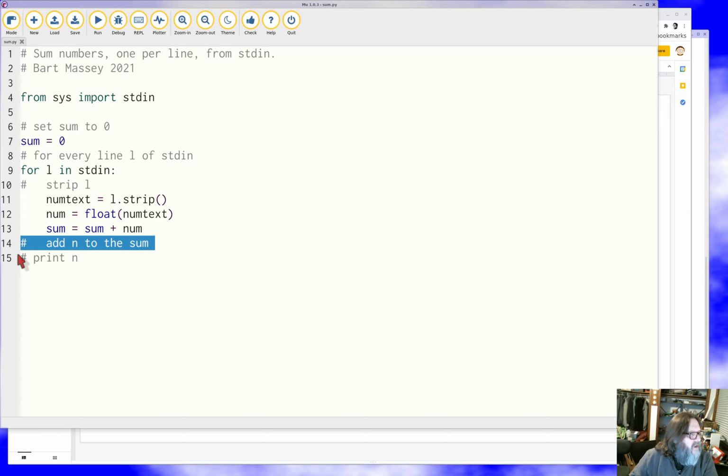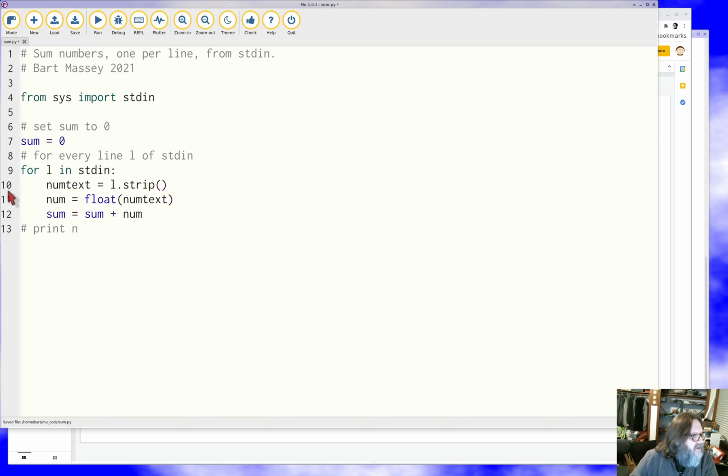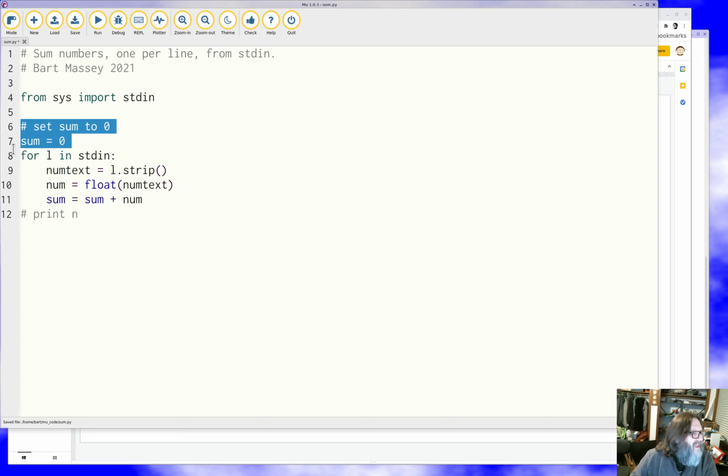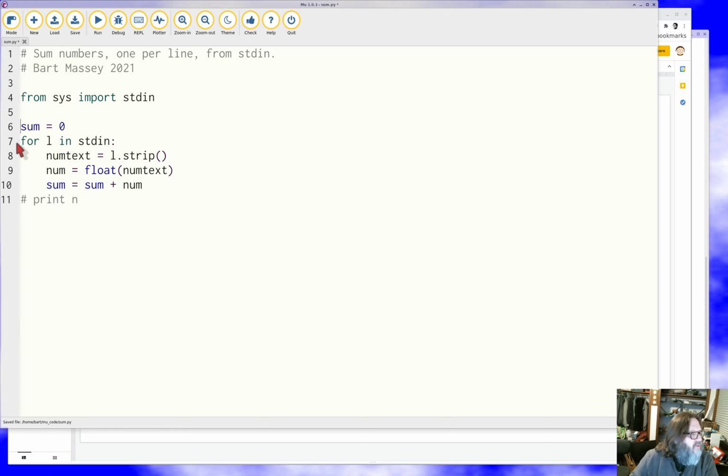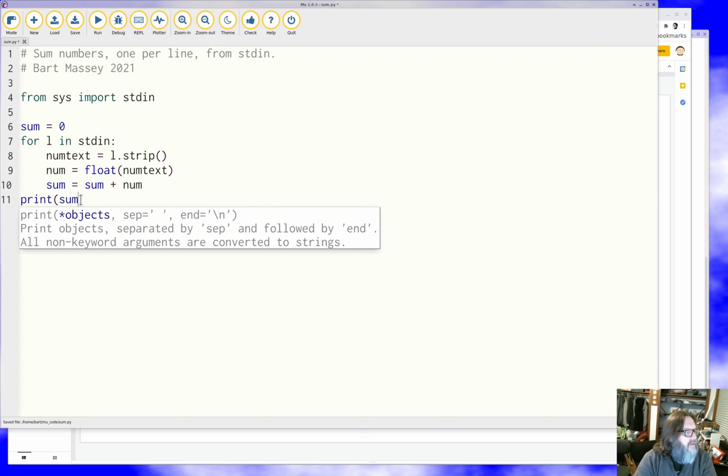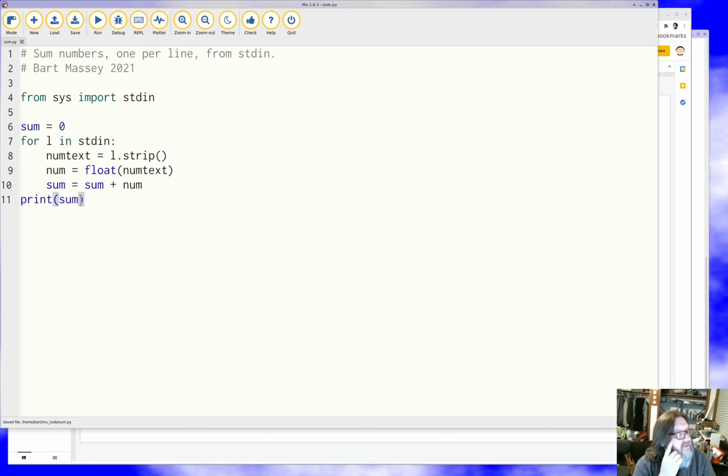And then when we're done, I'm going to start getting rid of these comments because they aren't helping me anymore. I've discharged, as we say, their thing. And then at the end, it says print n. What the heck's n? I don't know what n is. What do we want to print when we get here? Oh, right. We want to print the sum that we had. All right. So now we got ourselves a little program that supposedly reads a line at a time from standard input, converts that line into a floating point number, and then adds it to our running sum.